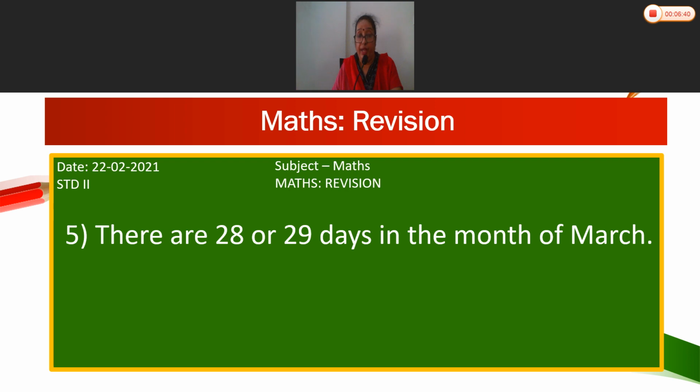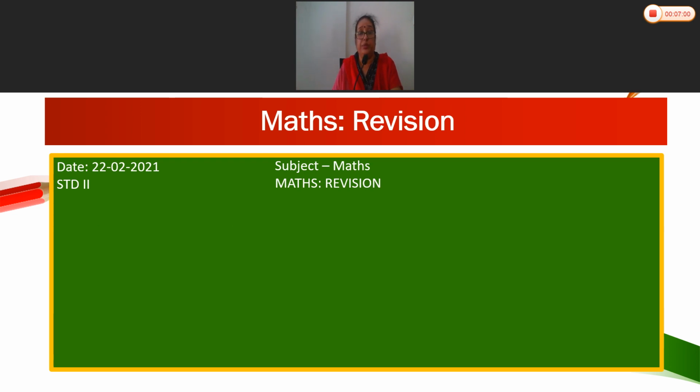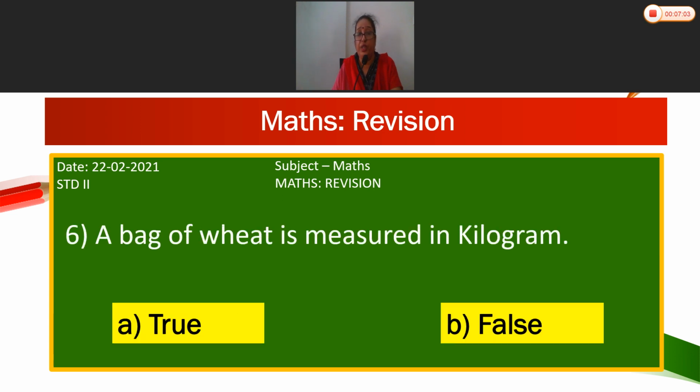Fifth, there are 28 or 29 days in the month of March. It is false, because 28 or 29 days comes in the month of February, not in March. False. Sixth, a bag of wheat is measured in kilogram. It is true. A bag of wheat is measured in kilogram. A, true.